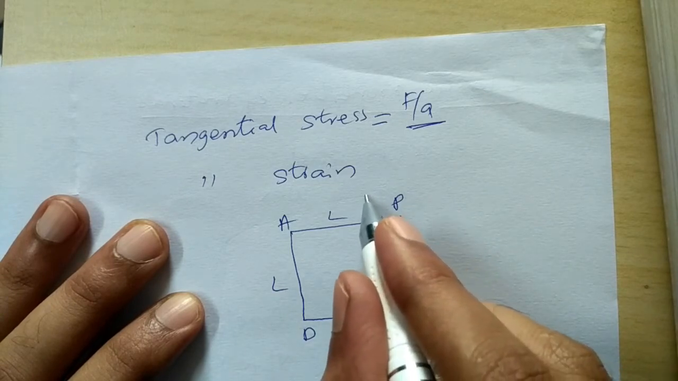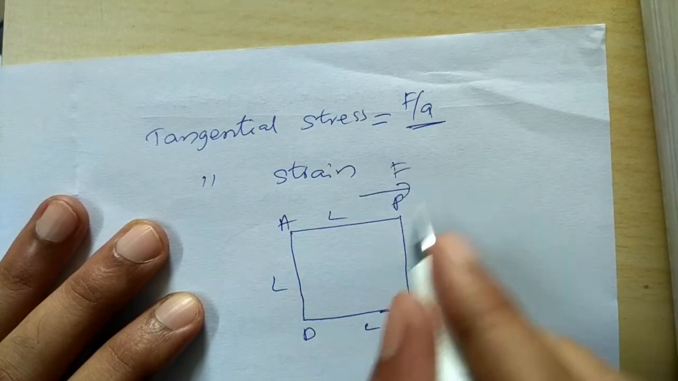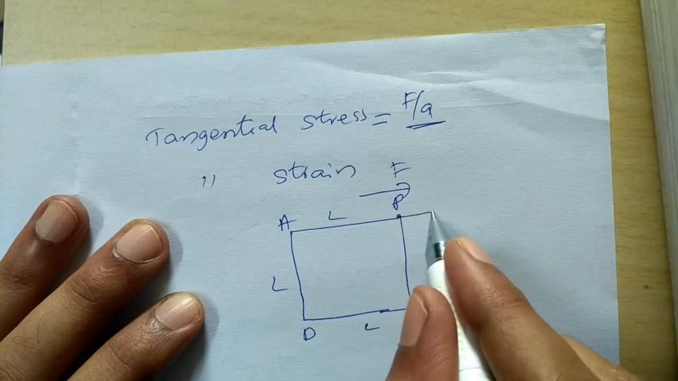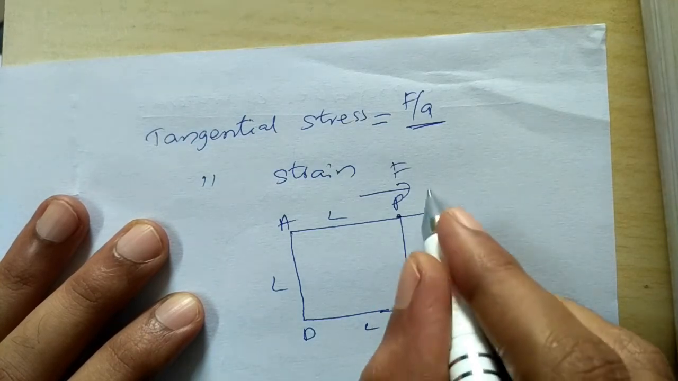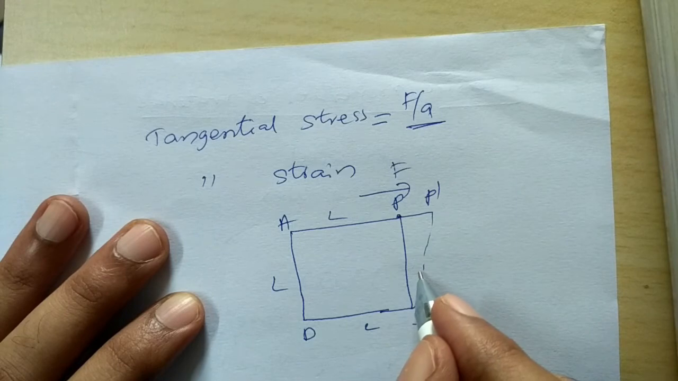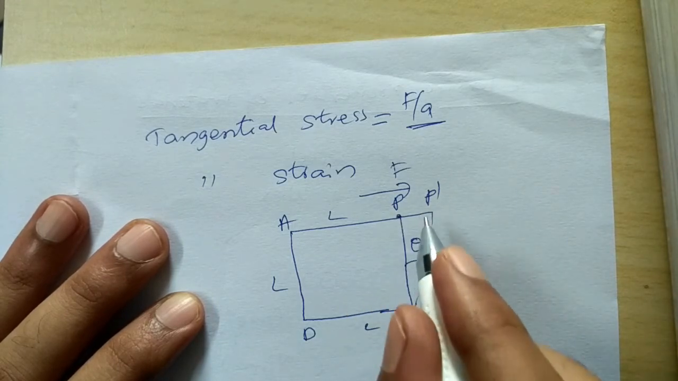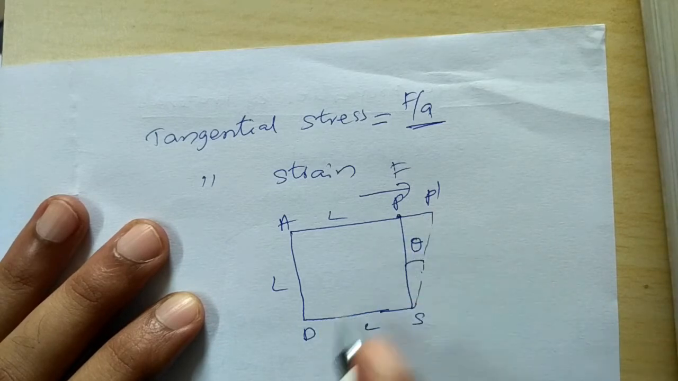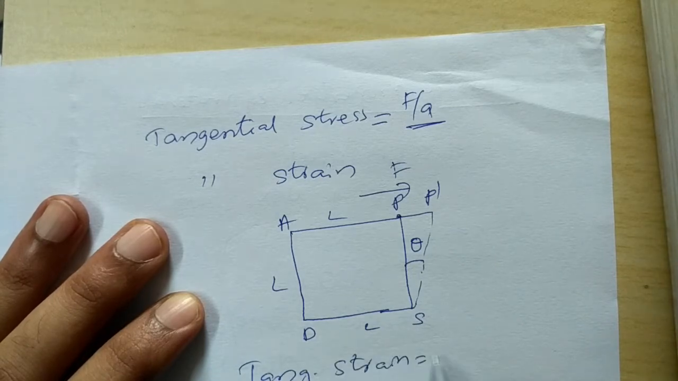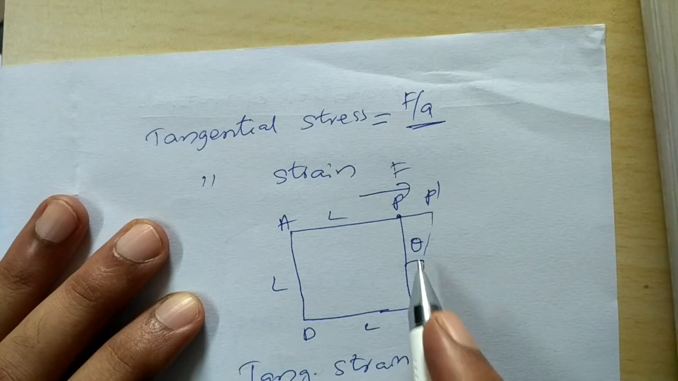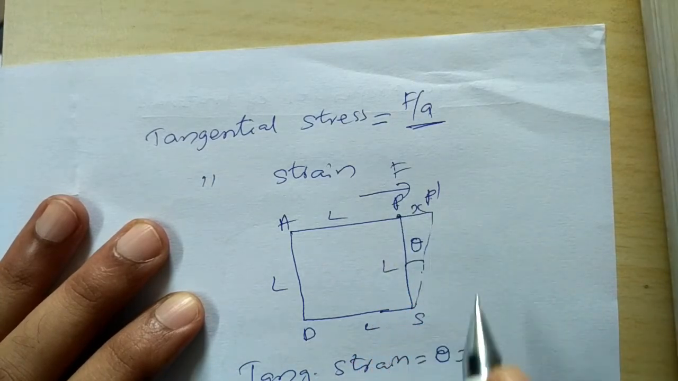Now if I apply a force here, or a stress is applied, the point P moves like this. So P is moving to P dash. The angle through which there is a shift is theta, and that is nothing but the strain. So the tangential or shearing strain is given by theta. For small values of theta, if this distance is x, then this is equal to, once again, x by L.